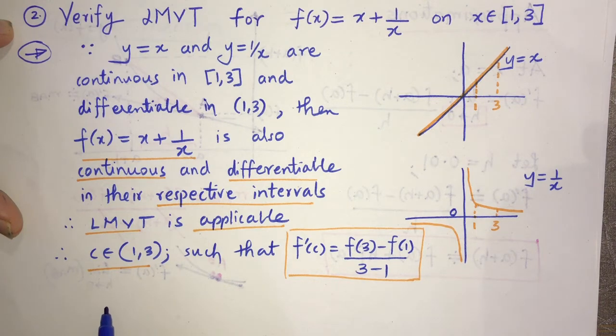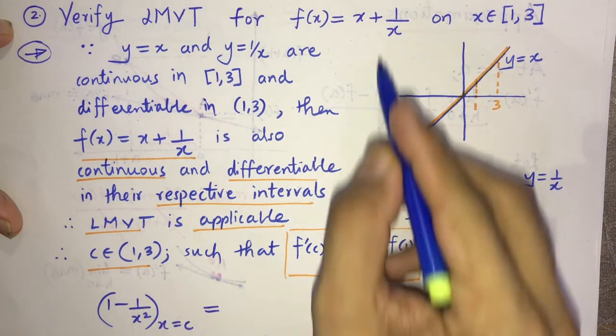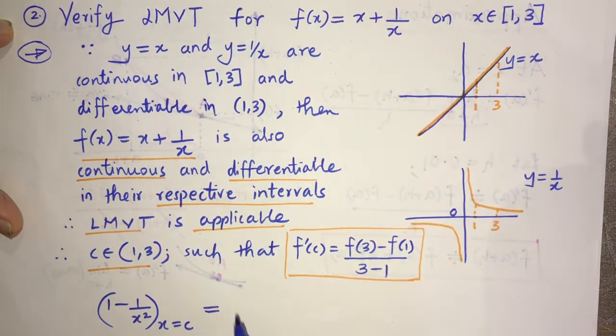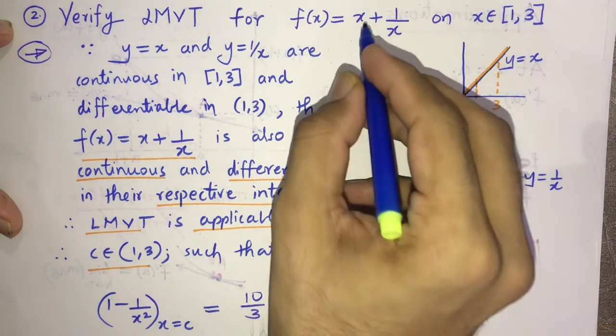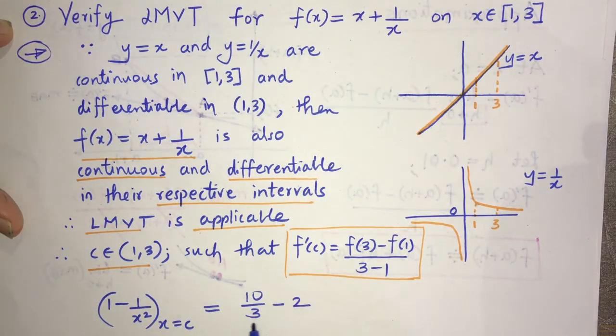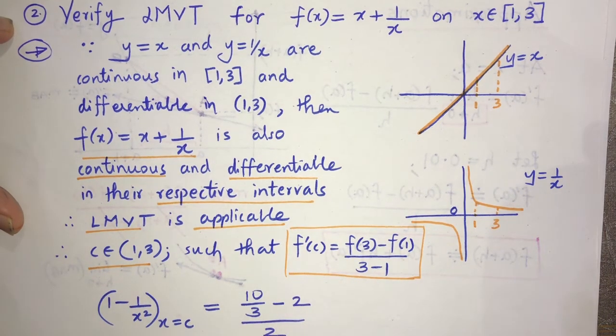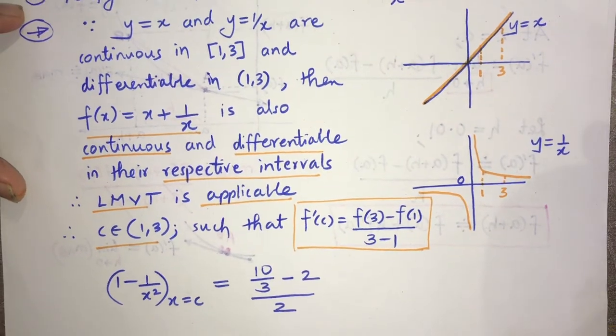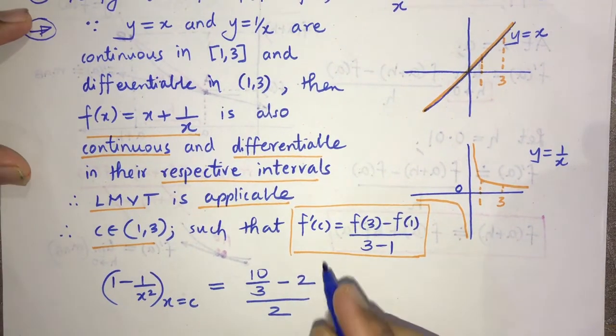So f dash C क्या हो जाएगा, derivative of this function you will get it as 1 minus 1 by x square when x is C, equal to, you put 3 in this, you get 3 plus 1 by 3, that is 10 by 3, minus, you put 1 in this, you get 1 plus 1, that is 2 upon 2. Okay. Then we can solve further. What do we get here is